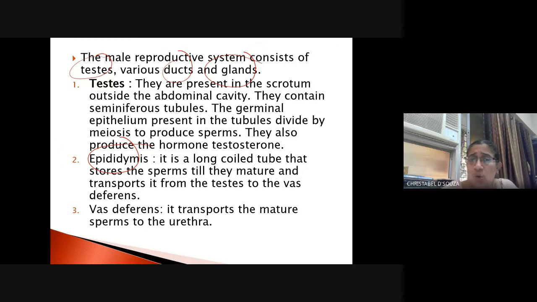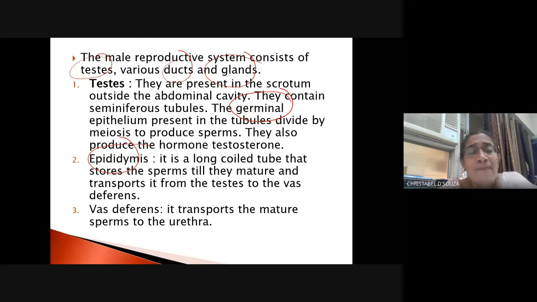Where are the testes located? Outside the abdominal cavity, in a sac which is known as the scrotum. What do they contain? They contain seminiferous tubules, right? The germinal epithelium which is present in the tubules gives rise to germ cells. Germ cells are the male gametes and the female gametes. They're a type of tissue which you studied last year in tissues, right? So they are present in the tubules. They divide by the process of meiosis and they produce sperms.